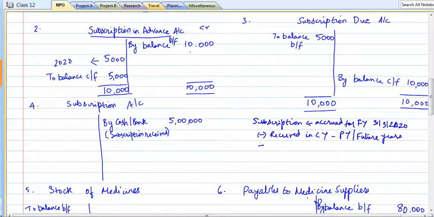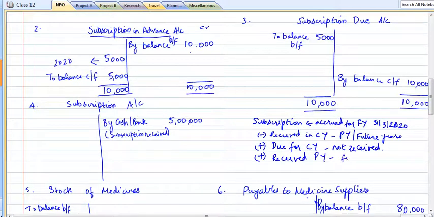And we need to add whatever is due for the current year but not received in the current year. At the same time, we need to add whatever we received in the previous year which is pertaining to the current year.